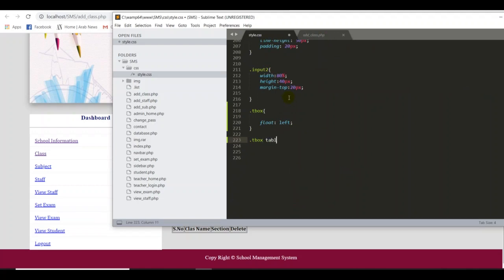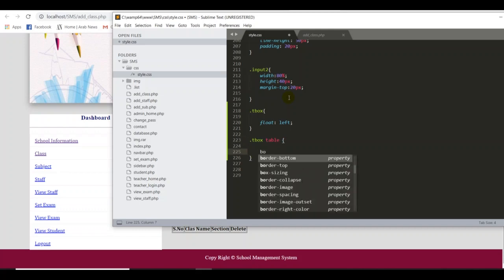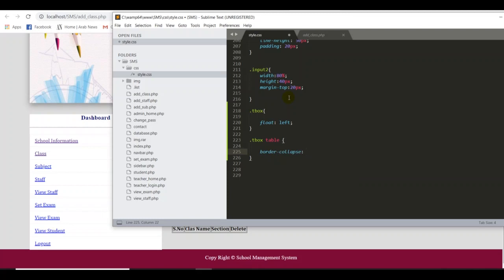Already I have explained in my earlier movies also, so we don't need to worry about that. So for the table, I'm going to give the border details, okay, border collapse. Okay, border collapse, I'm going to give collapse. Then after that I want to give tr, td, and th.